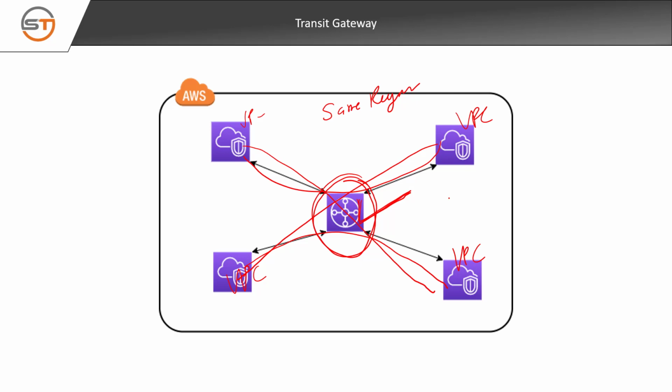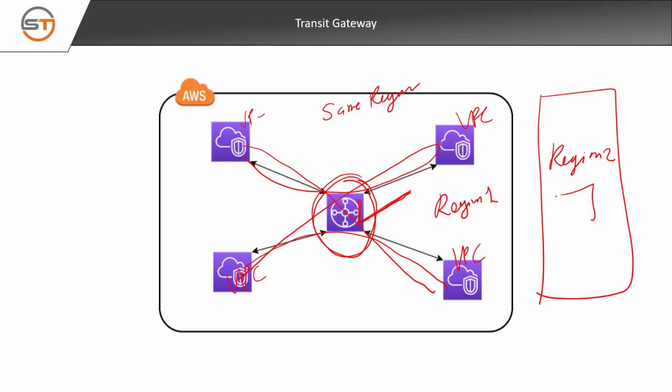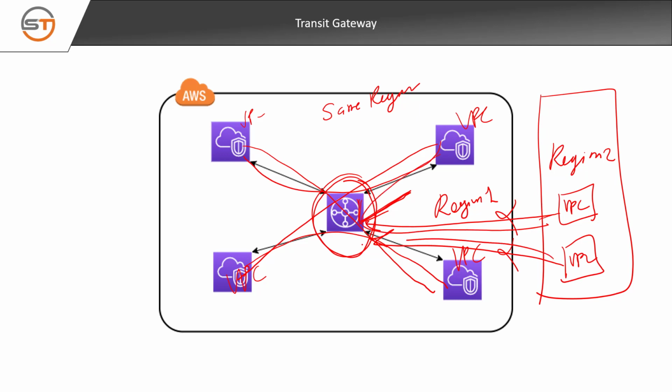Say suppose all these VPCs are in region 1 and we have region 2 and we have VPCs over here. So we cannot establish connectivity between VPCs in different regions with the transit gateway. So this is not allowed. These VPCs won't be able to communicate with each other. A transit gateway is a global transit router that a customer can order and set up to create a global network that connects a VPC and other remote networks together using transit gateway route tables and custom transit gateway route table entries. So as we discussed, we cannot establish connectivity between the VPCs from different regions.